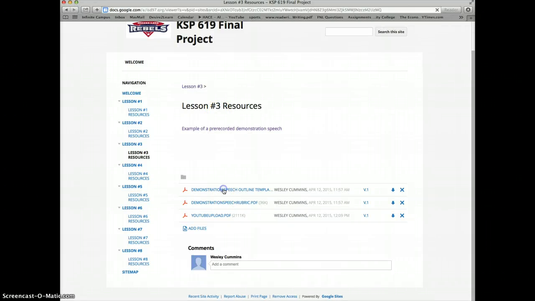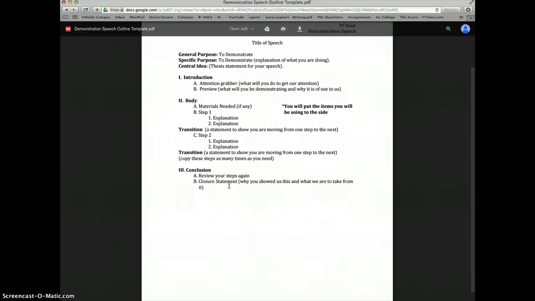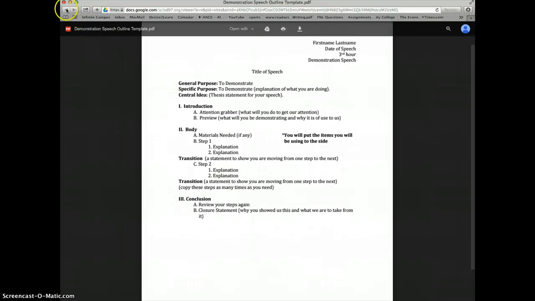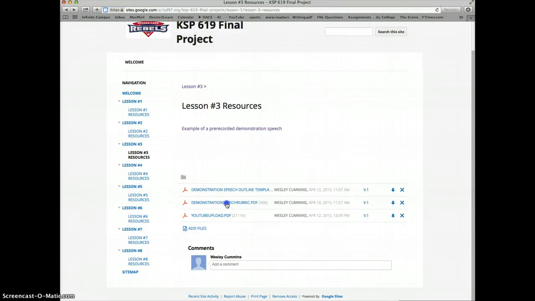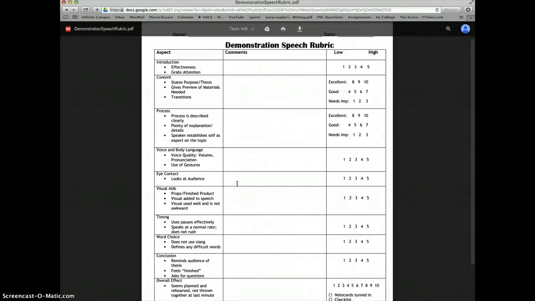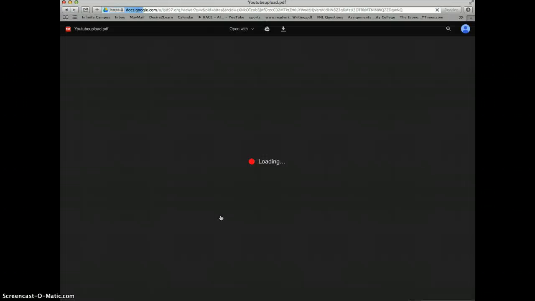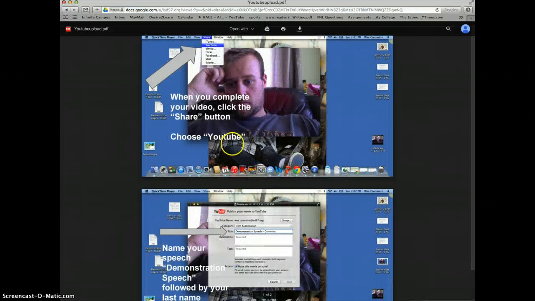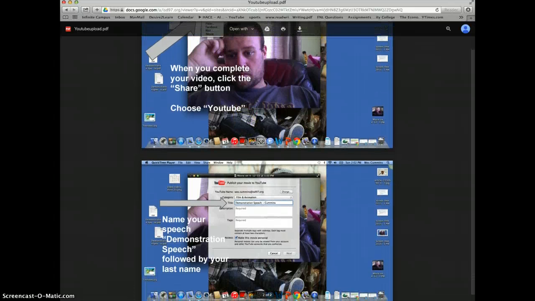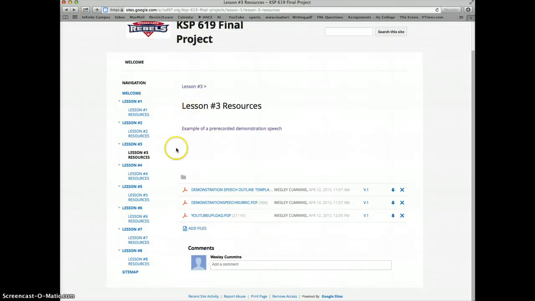In addition, I have a template that they would do their outline on for their demonstration speech, and students would be familiar with doing an outline. There's also a rubric here that would be used to score their outline. And also a PDF that I've created to help students upload things to YouTube. This is something that I've used in my class, and the kids have not used it before, and they kind of know what it is.